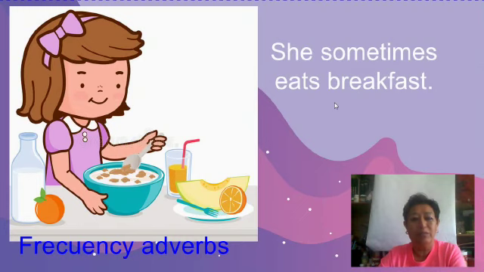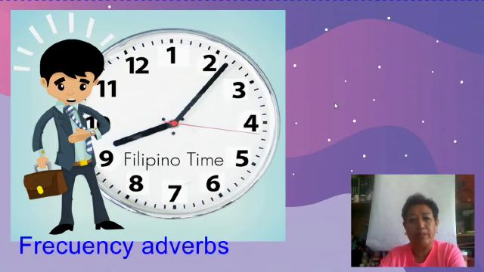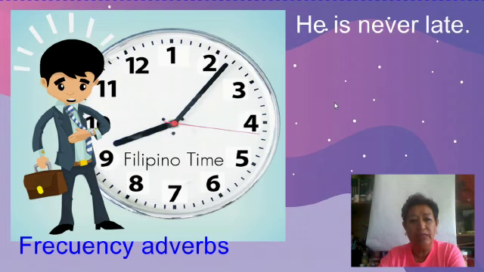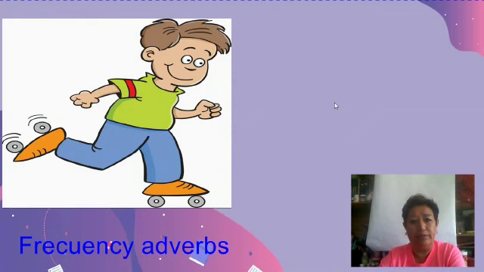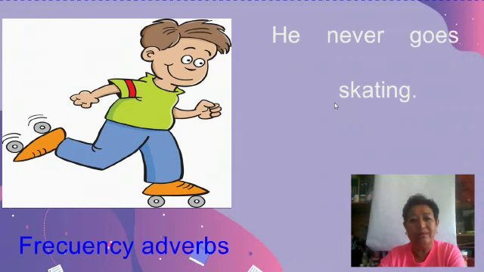She sometimes eats breakfast. Sometimes yes, sometimes no. Probably sometimes she has time to do it and sometimes she doesn't have time to do it. He's never late. That means that he is always on time. And here we have another one. He never goes skating. This means that probably he doesn't go skating because he doesn't like this activity.